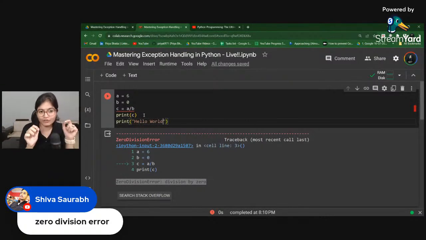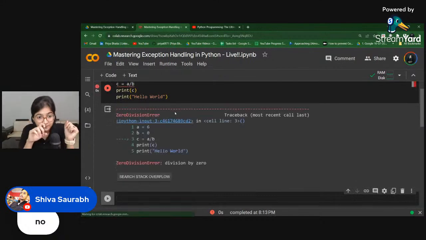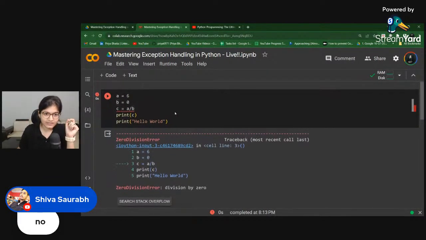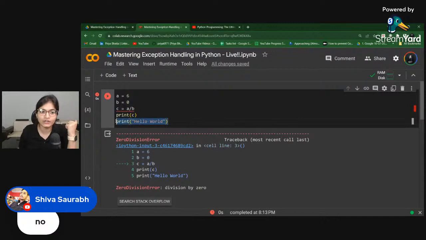Okay. So here, if you observe, Shiva is again saying, let me display his name, that no, this particular statement will not be printed, which is very true, as he's saying. So why is that? Let me just run this again. What you're seeing here is that whenever this exception comes, the upcoming lines or statements in your code will stop responding. It will not go there, it will not be able to execute. And that's the major issue with exceptions.